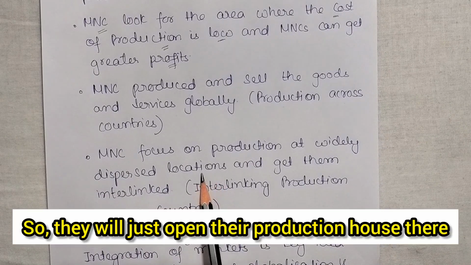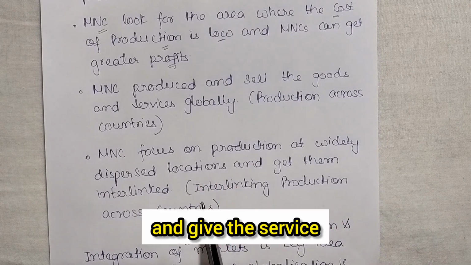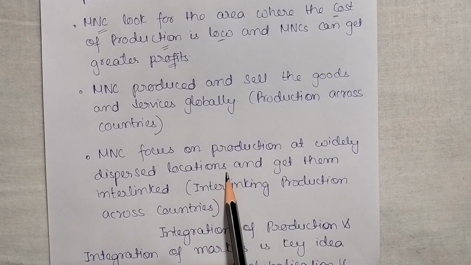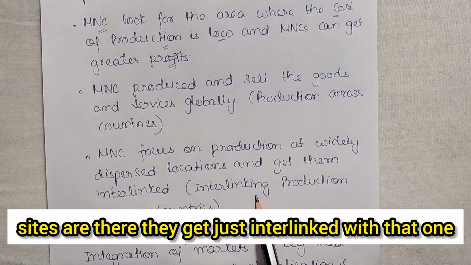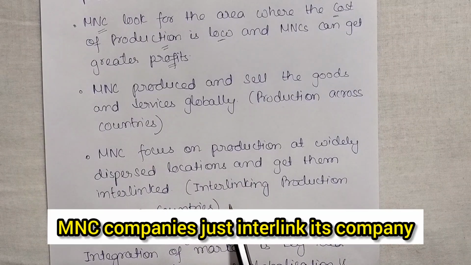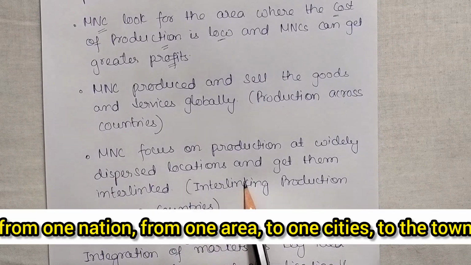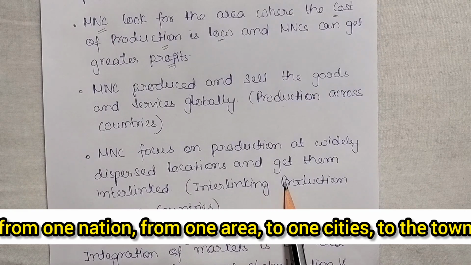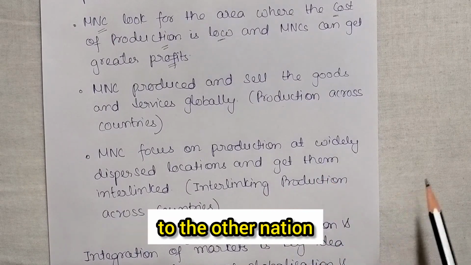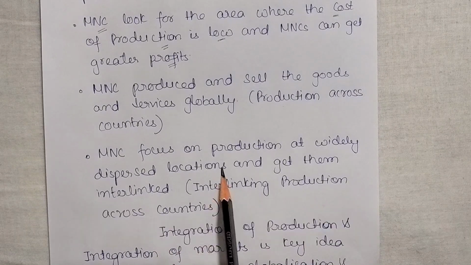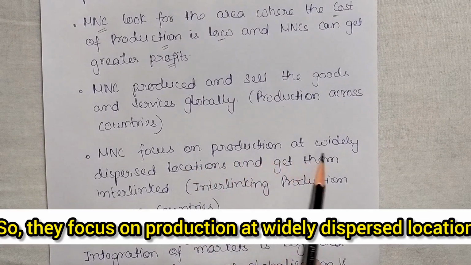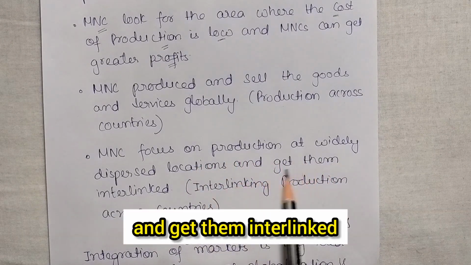They just open their production house there and start giving the service, and later whatever nearby locations there are get interlinked with it. In this way, MNCs interlink their companies from one area to cities to towns, and from one nation to another nation. That is interlinking production across countries. So they focus on production at widely dispersed locations and get them interlinked.